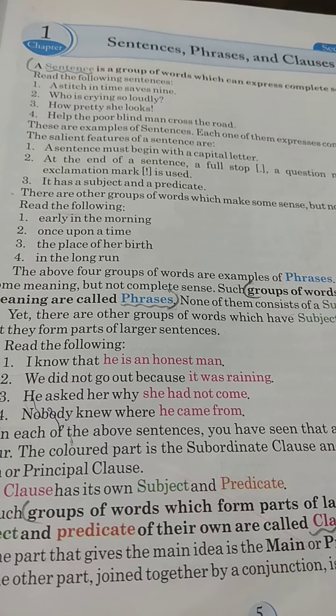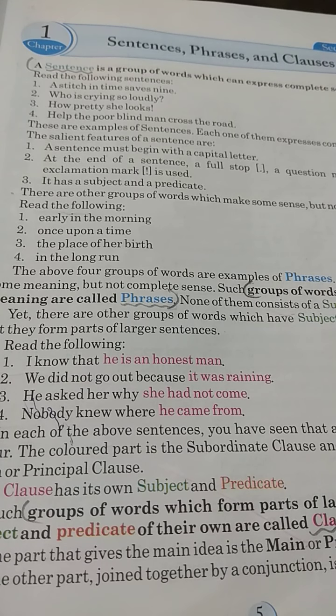Yet there are other groups of words which have a subject as well as a predicate, but they form parts of larger sentences. Read the following. I know that he is an honest man. We did not go out because it was raining.